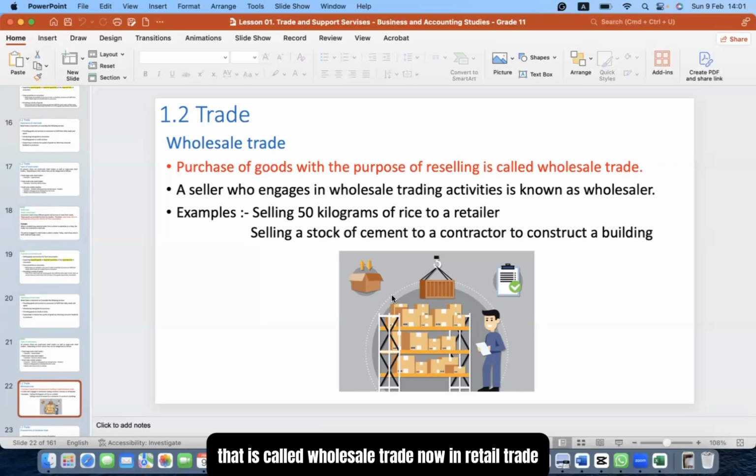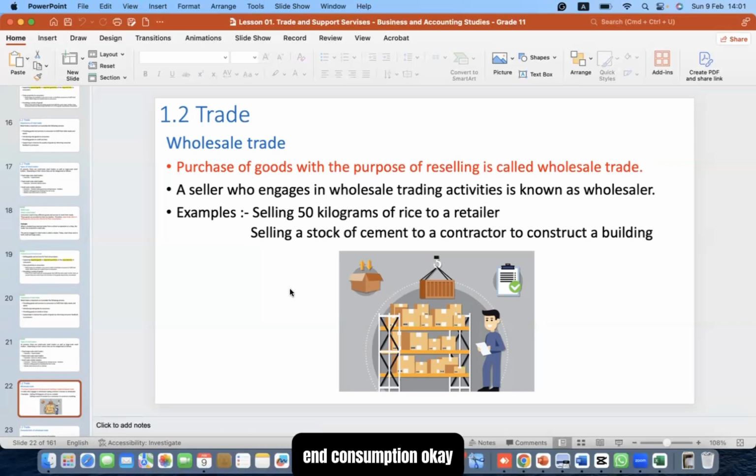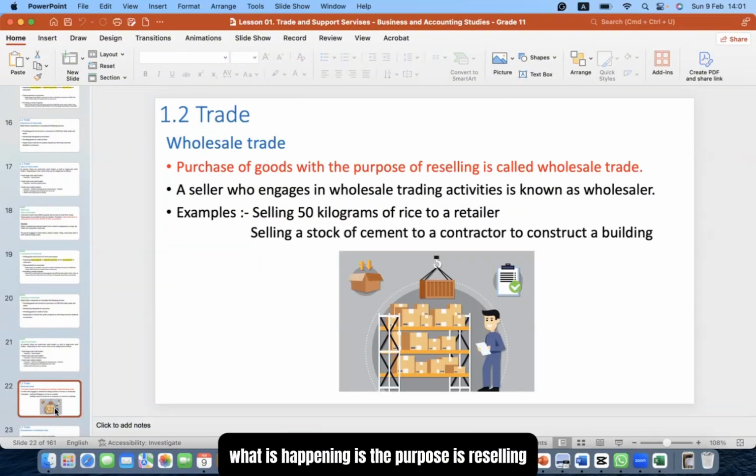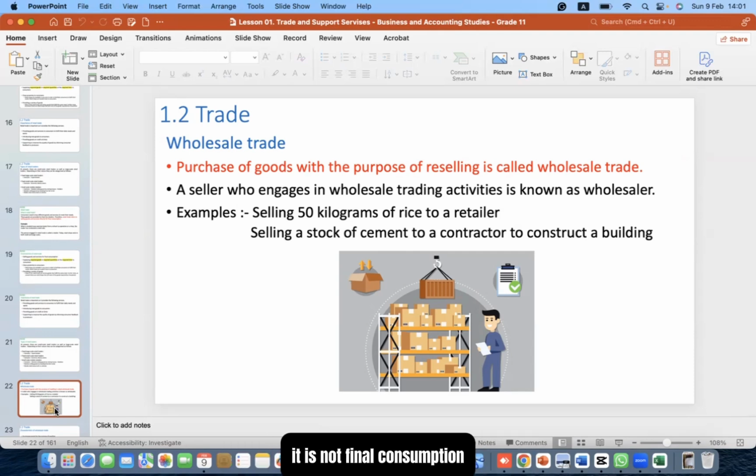Now, in retail trade, we learned it is done for the purpose of end consumption. Retail trade refers to selling goods and services directly for final consumption. But in wholesale trade, the purpose is reselling. You are selling it to someone; it is not final consumption. So, what is wholesale trade? Wholesale trade is purchasing of goods and services with the purpose of reselling. A seller who engages in wholesale trade activities is known as a wholesaler.